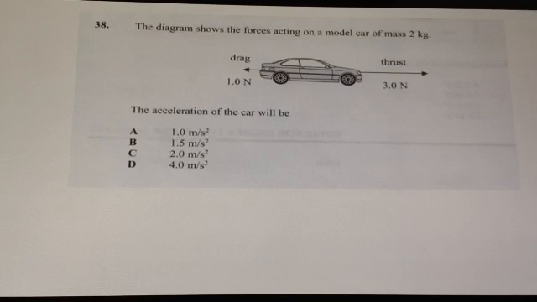So in this question, I hope you haven't got tricked because you need the resultant force. So the first thing you need to do is do 3 newtons, take away 1 newton to work out the resultant force of 2 newtons in the forward direction. So our resultant force is 2 newtons. The mass of the car is 2 kilograms. So we know we've got 2 is equal to 2 lots of the acceleration. So the acceleration is 2 divided by 2, which gives us an acceleration of 1 metre per second squared. I hope you didn't fall for the trick in that one.